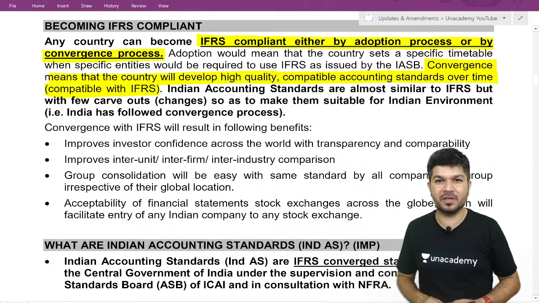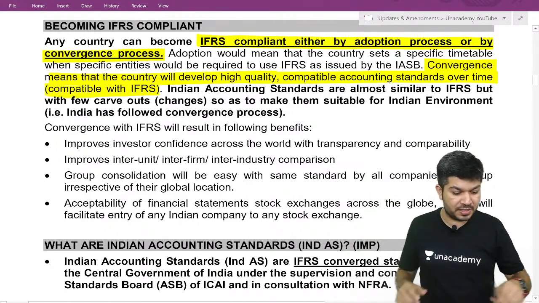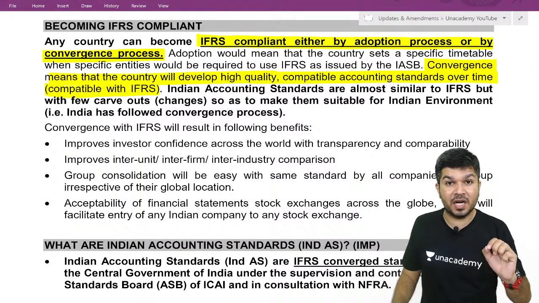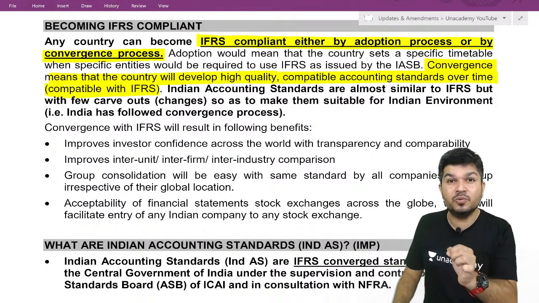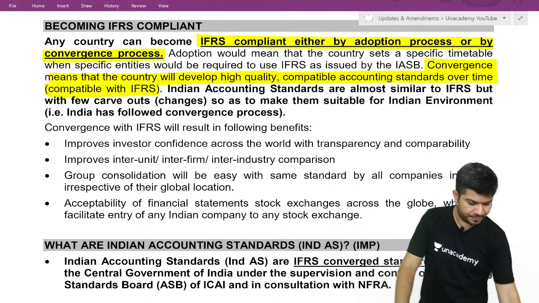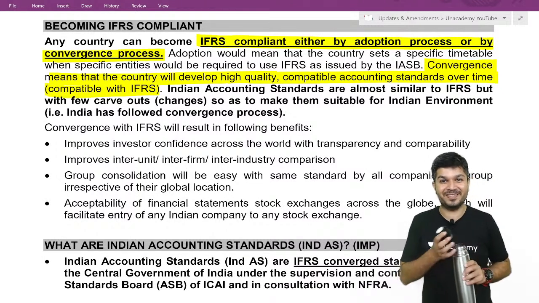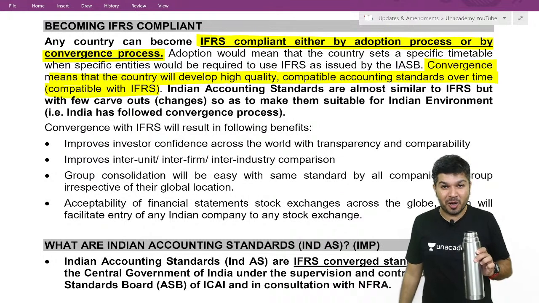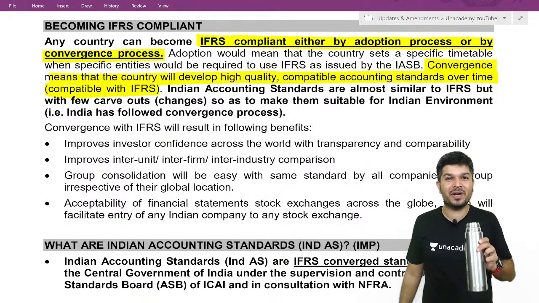Okay, I have a question. What did India do? Did we adopt IFRS or did we converge to IFRS? What did our country do?